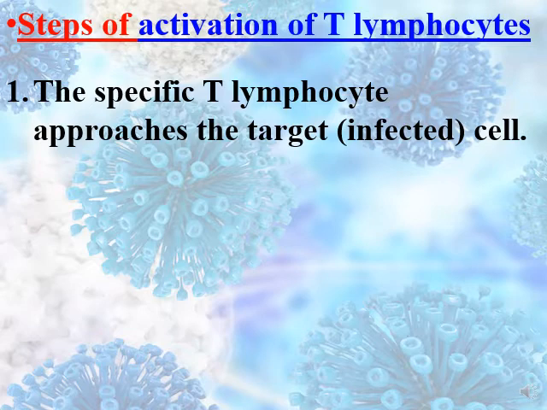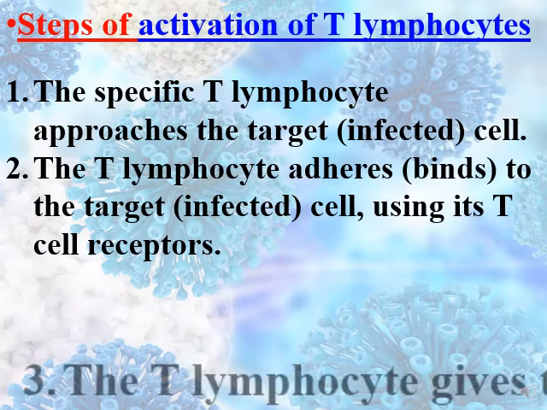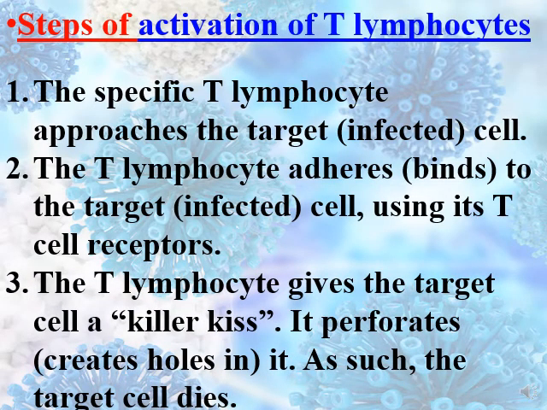Then what will the T lymphocyte do? The T lymphocyte will adhere, will bind to the infected cell using the TCR, and then it will give this cell the killer kiss. This will perforate it and create a hole in it. As such, the cell dies.